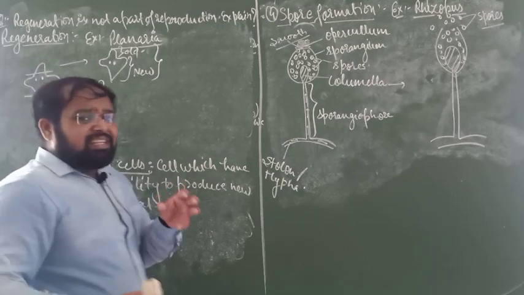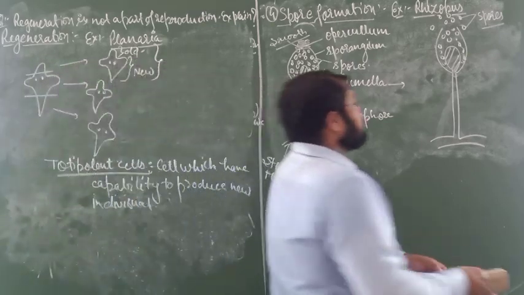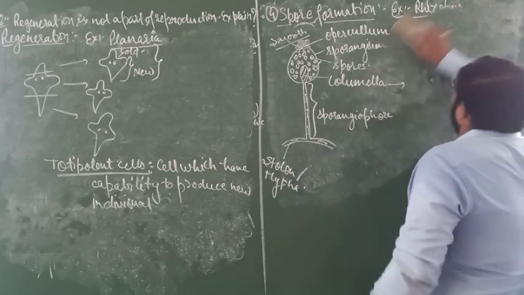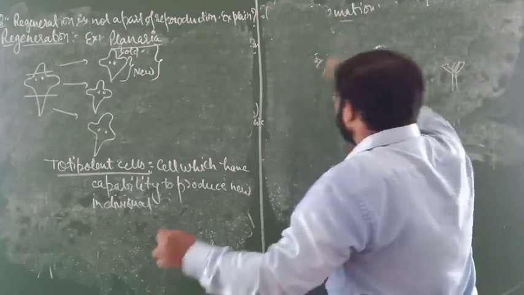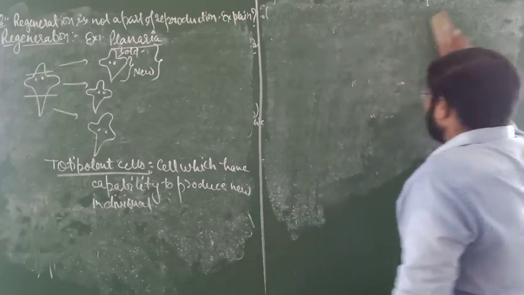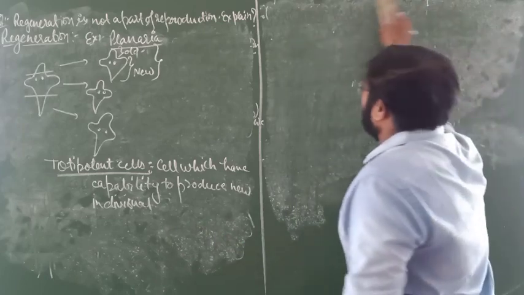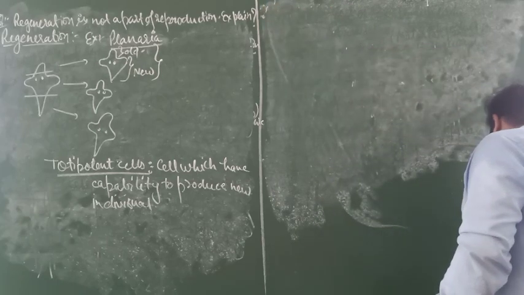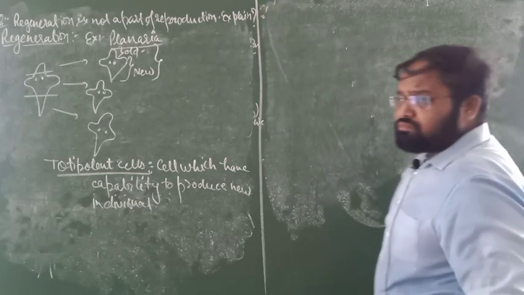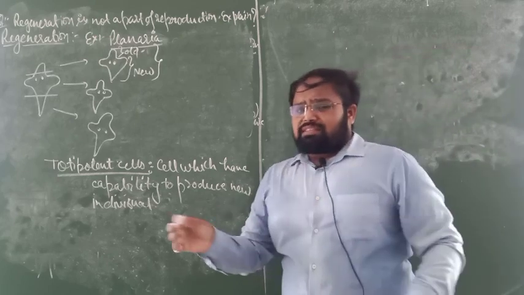So basically you have to learn why regeneration is not a part of reproduction and what the difference is between fragmentation and regeneration, because these are two important things you have to learn. So these are some points.